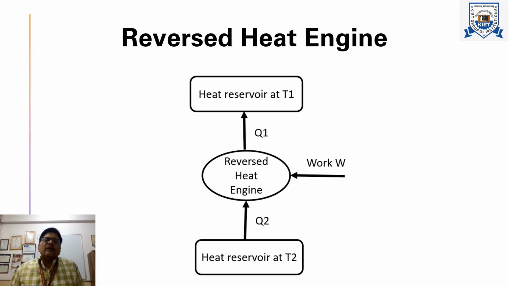Here the surrounding temperature is T1 and we have to maintain temperature T2. In this way we are able to maintain temperature lower than the surroundings. This is a reverse heat engine with the help of which we can get the refrigeration effect.